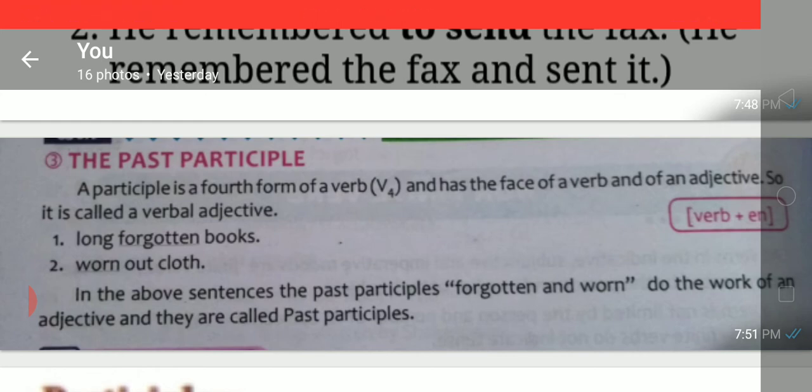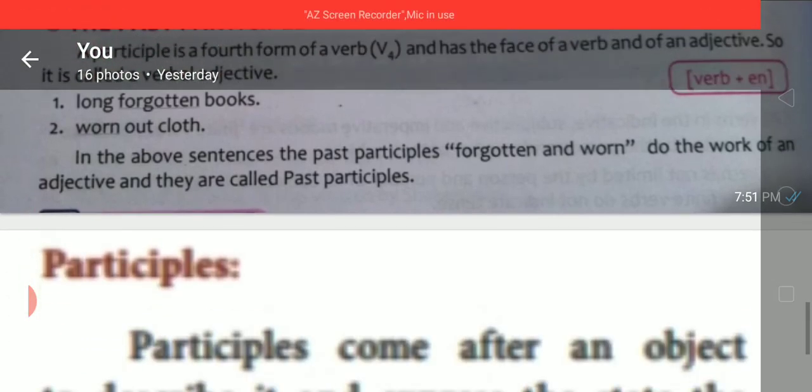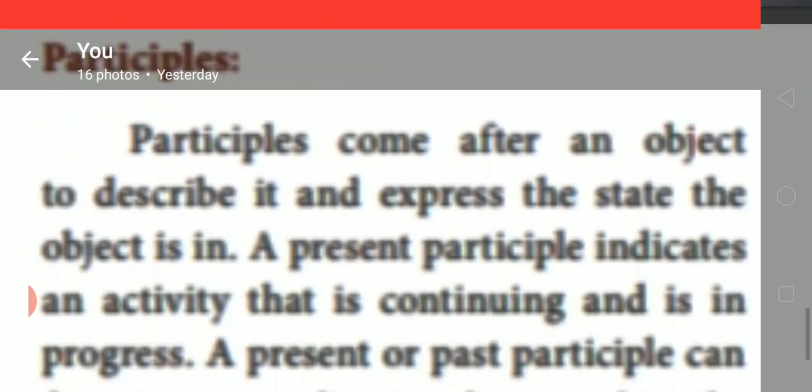Next you see worn out cloth. Here comes worn, W-O-R-N, worn out cloth. It means it is old cloth. In the above sentences, the past participles forgotten and worn do the work of an adjective and they are called past participles. So, participles come after an object to describe it and express the state the object is in.